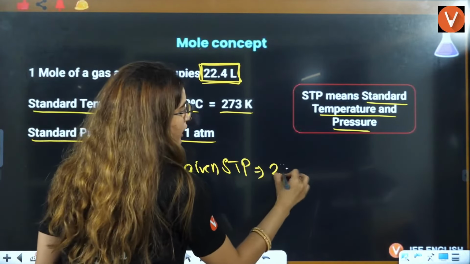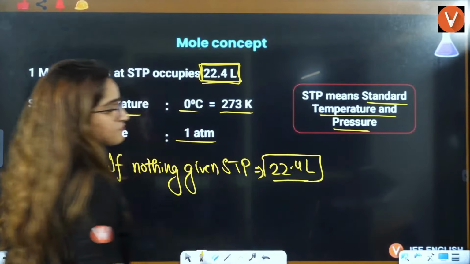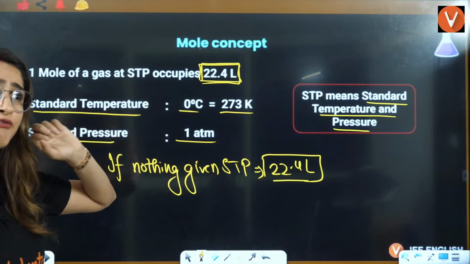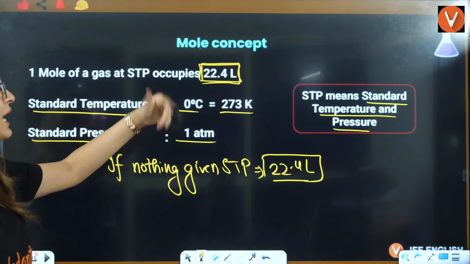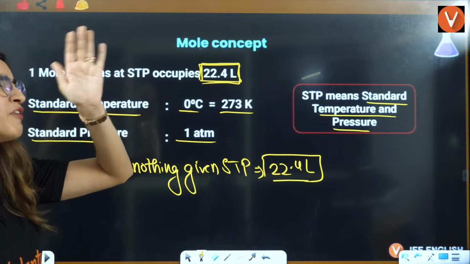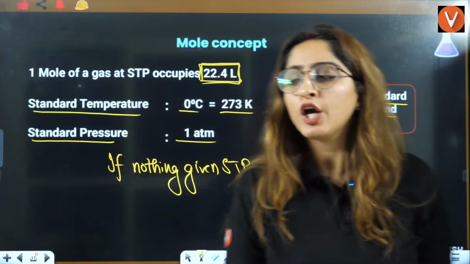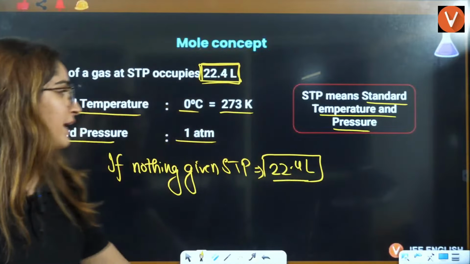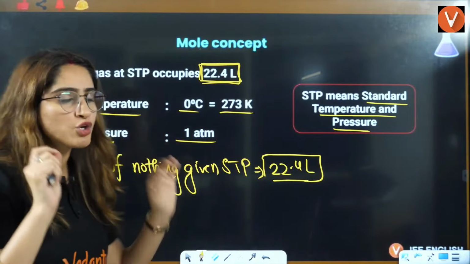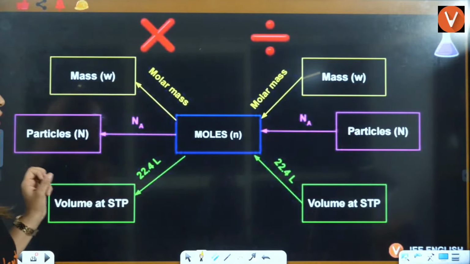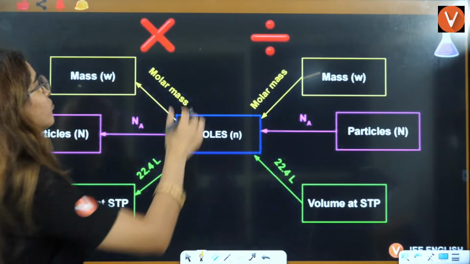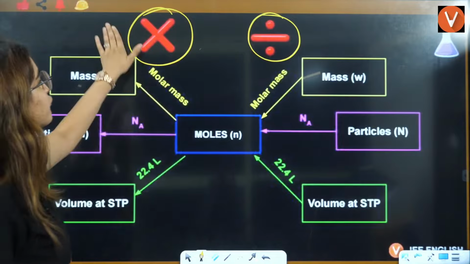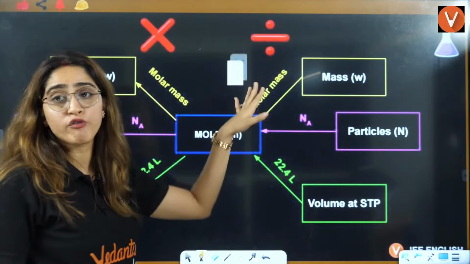Let's say they have changed the temperature to 25 degree or 298 Kelvin, then it will be 22.7 liters, but very rarely you will use that. Usually STP means 1 atmosphere and 273 Kelvin only, so we take it as 22.4 liter. That is your molar volume. Now let us see how to multiply and how to use division in this case. We will understand with the help of questions.